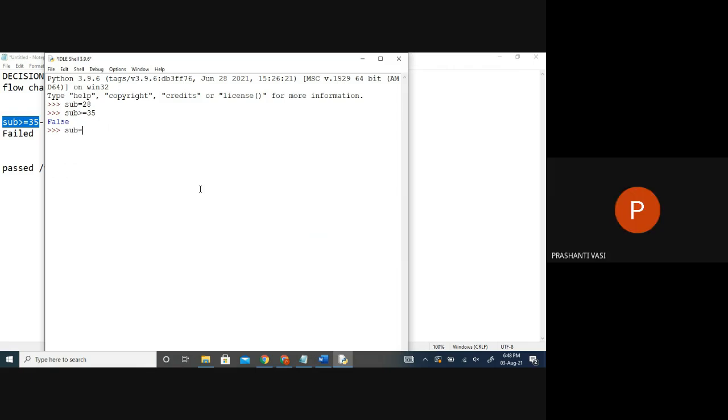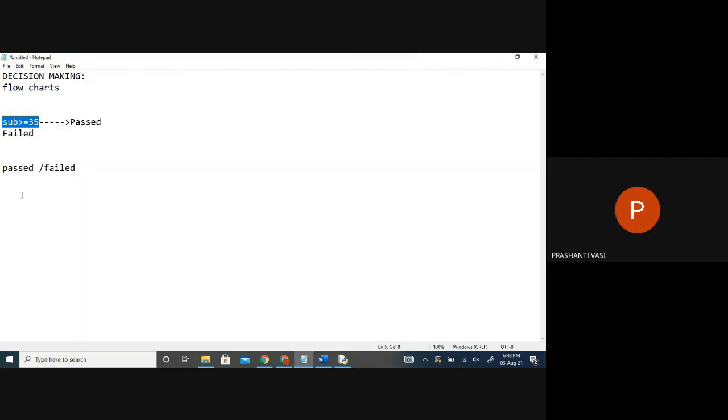Now if the subject score is something like this and we are doing the same test, I didn't change the condition. Now what is the answer? True. So if it is true, what should I display on the screen? He has passed. Now I'm just framing a sentence. Say the same thing in a sentence: if the student's subject score is more than or equal to how much? 35. Say he has passed.